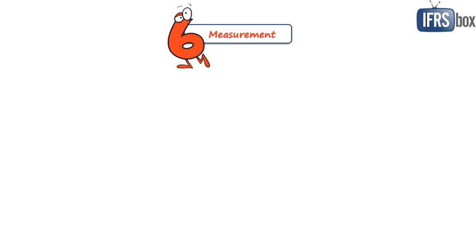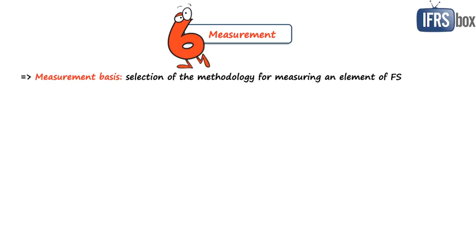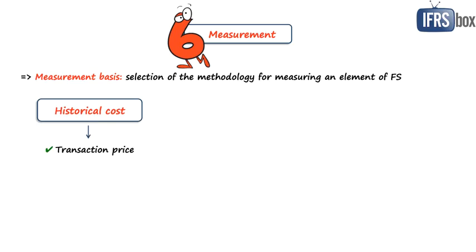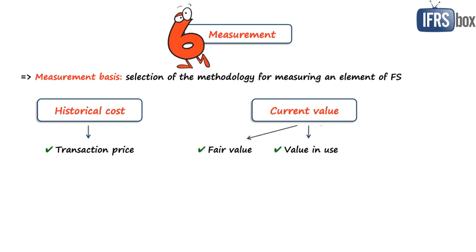Chapter 6 talks about measurement. So while recognition means when or whether to recognize, measurement means in what amount to recognize. More specifically, the selection of a measurement basis, which is a way of measuring the monetary amount for elements of financial statements. And the framework discusses two basic measurement bases. The first is historical cost, that's basically the transaction price at the time of recognition of the element. And the second one is current value, which measures the element updated to reflect the conditions at the measurement date. And here it includes fair value, value in use, and current cost.